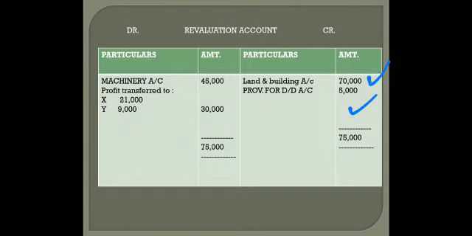Machinery to be depreciated by 10%. Original value was 4,50,000. So 45,000 I'm putting here. So when I calculated, I got a profit of 30,000, which I divided in the ratio of 7 is to 3. So 21,000 for X and for Y it is 9,000. So the revaluation account is very simple in this case.